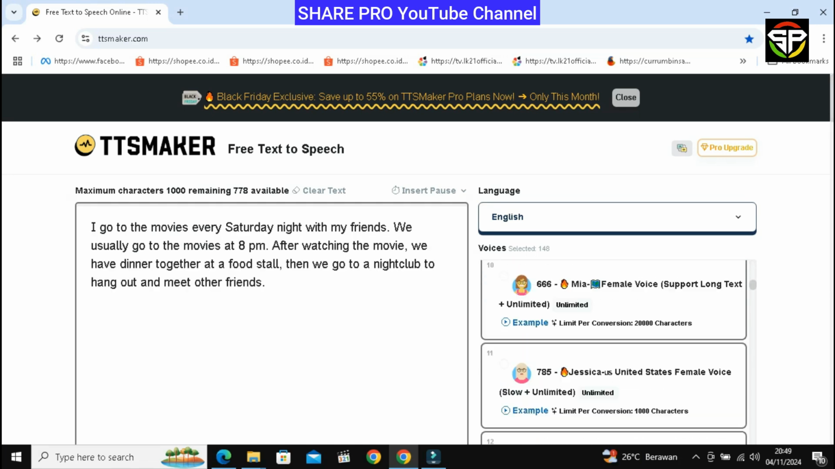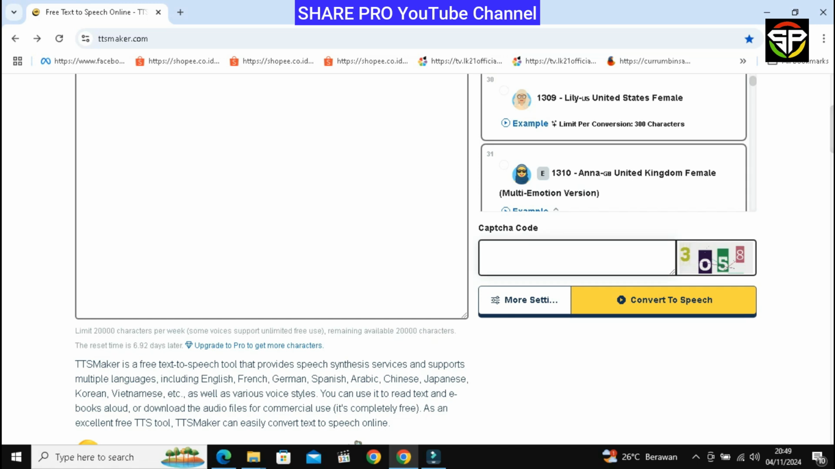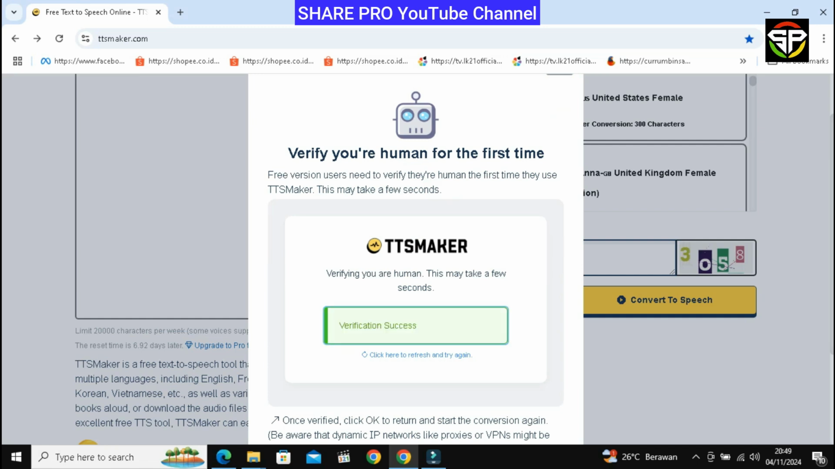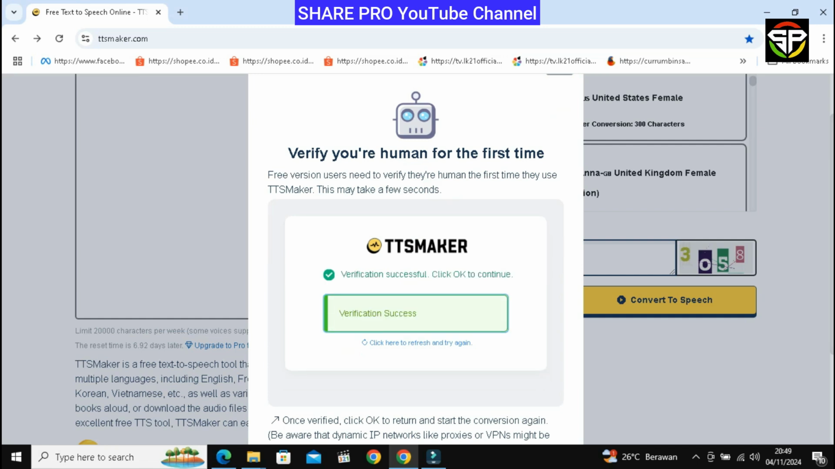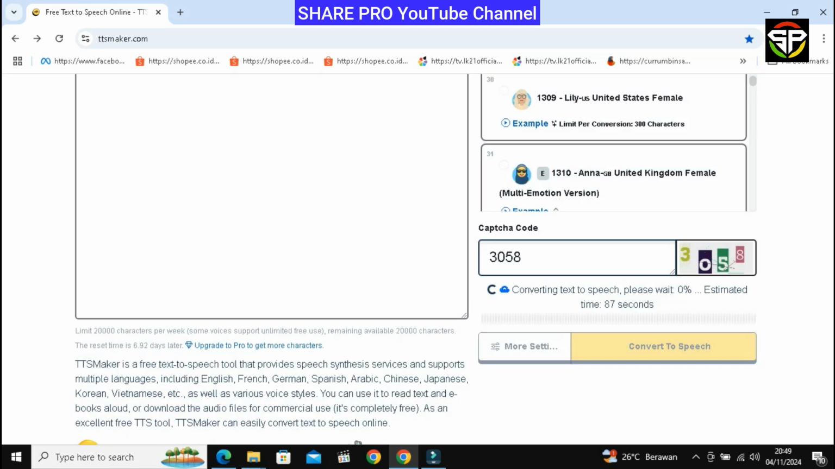After you have finished selecting the voice character and emotion, enter the CAPTCHA code number listed on the right. It must be the same, it cannot be different. Then click Convert to Speech and wait a few seconds. Then press Click to verify. Wait a few moments until verification success. Then press the menu OK below, which has yellow color.